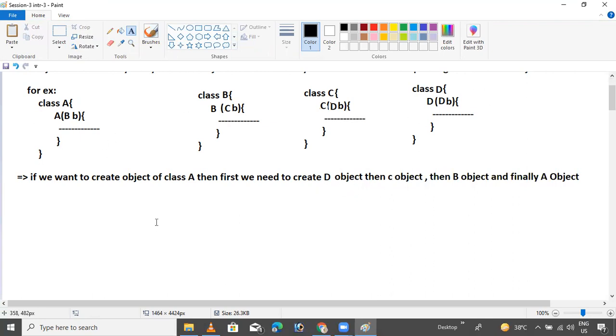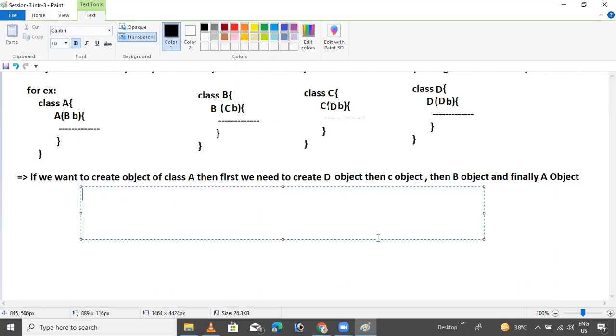I will show here. First we need a D class object: D equals new D. That's it.